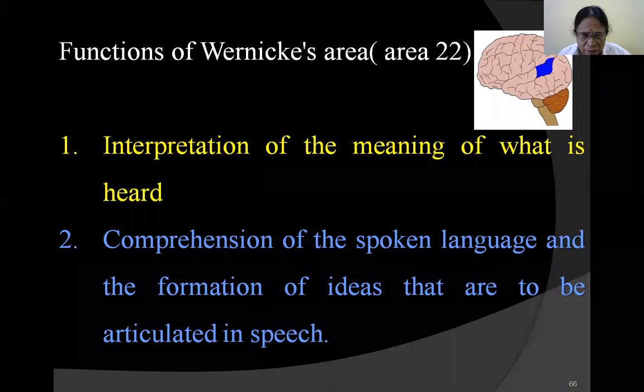And then here comprehension of whatever information has come, the analysis of the information is done, and some ideas are formed, and then what to do next. Suppose somebody is asking you a question, you have to answer the question, the planning of what is to be articulated, what to do next. This analysis and formation of ideas will occur in Wernicke's area, area number 22, located in the posterior part of the superior temporal gyrus.